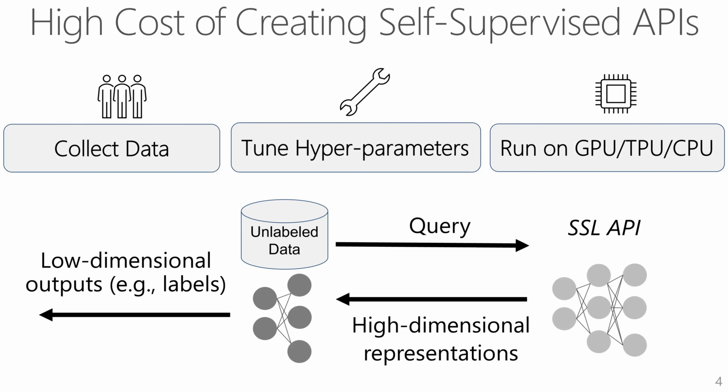Behind the scenes, it's a costly venture to create self-supervised learning APIs. First, it is hard to collect the large amount of data required to train the encoders. Then we also need to hire ML experts to tune parameters of the encoders. And finally, expensive hardware such as GPUs or TPUs is required for training and inference of these encoders. For instance, it was reported that a single training run of the GPT-3 encoder costs north of $12 million.